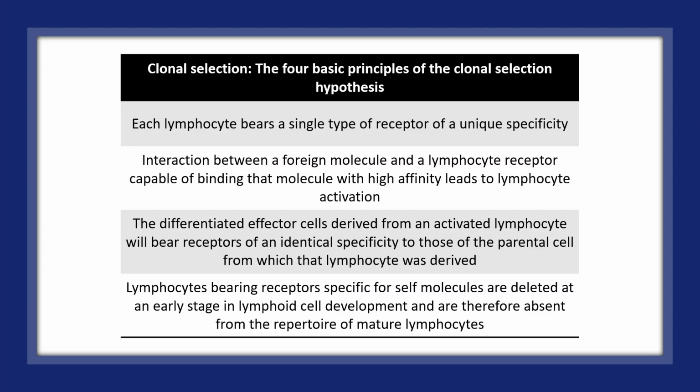The four basic principles of the clonal selection hypothesis. Each lymphocyte bears a single type of receptor with unique specificity. Interaction between a foreign molecule and a lymphocyte receptor capable of binding that molecule with high affinity leads to lymphocyte activation. Differentiated effector cells derived from an activated lymphocyte will bear receptors of identical specificity to those of the parental cell from which that lymphocyte was derived. Lymphocytes bearing receptors specific for self molecules are deleted at an early stage in lymphoid cell development and are therefore absent from the repertoire of mature lymphocytes.